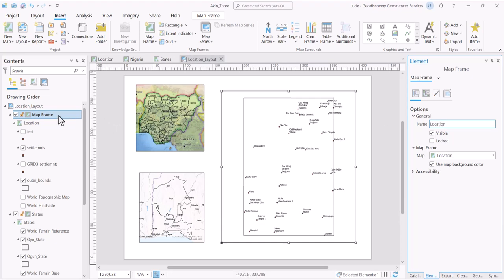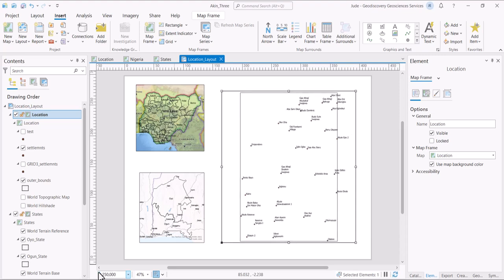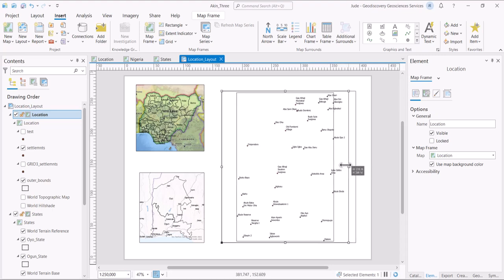Once these things are selected, we are going to try and give it appropriate scales. Like it's saying here 270, so if we do something like 250,000, we get something much more reasonable than the other one.